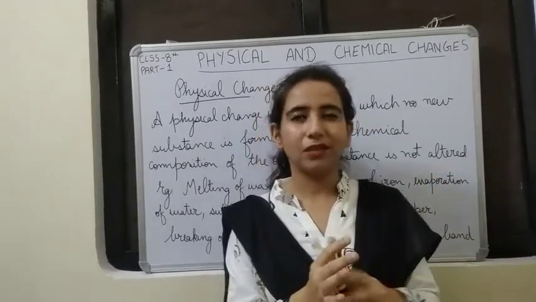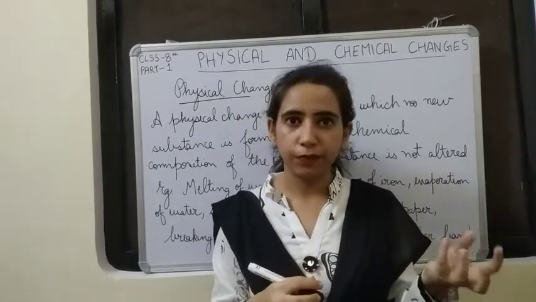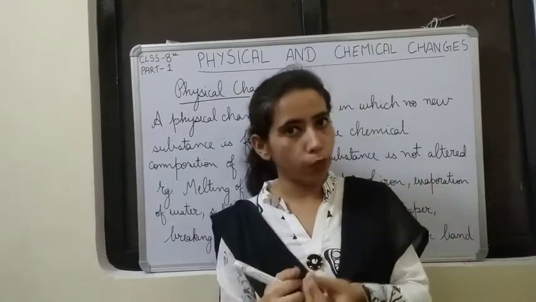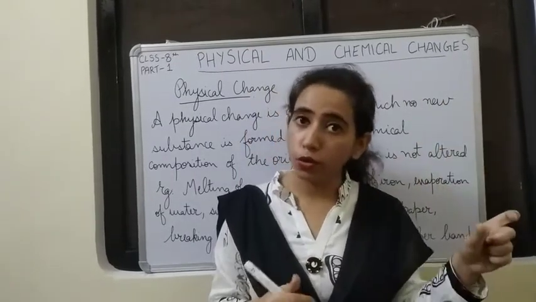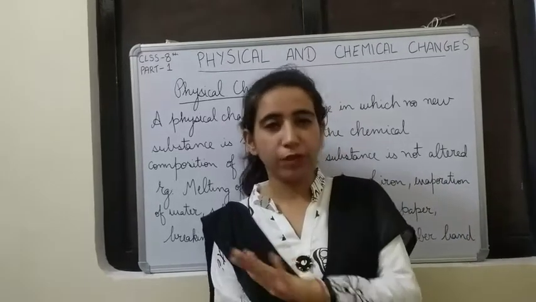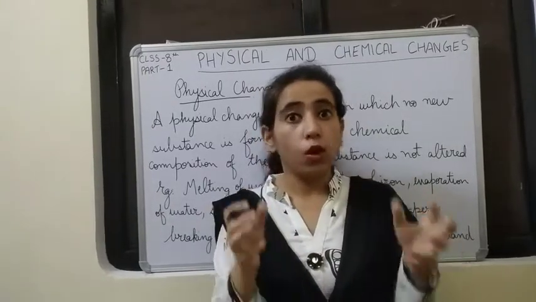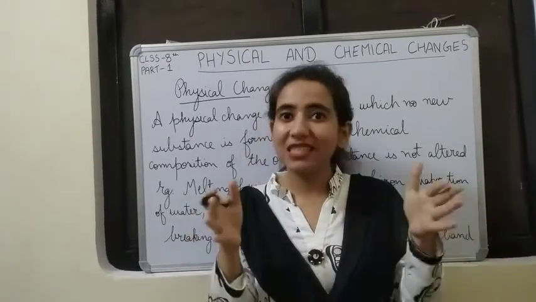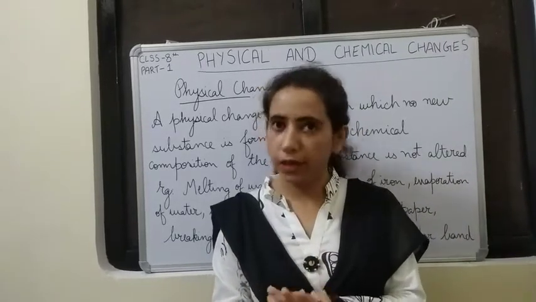What does that mean? We'll take one example for that. Suppose we take ice, and ice melts to form liquid water. The chemical formula for ice is H2O. The liquid water we got is also H2O. That means chemically it is the same. Chemically both are H2O only. What is the difference? Only the state changes. Ice was solid and the water we got is liquid.